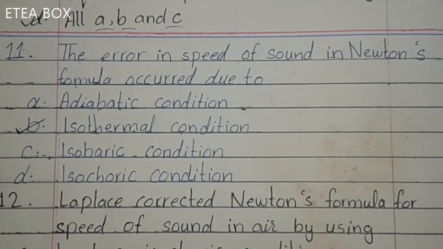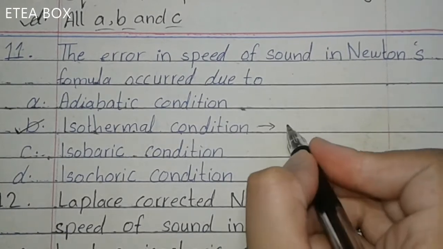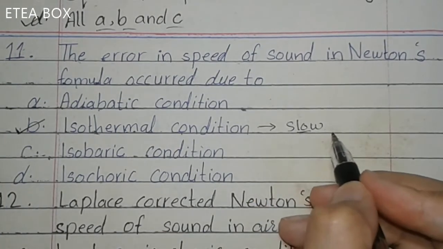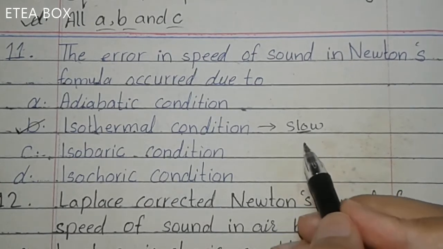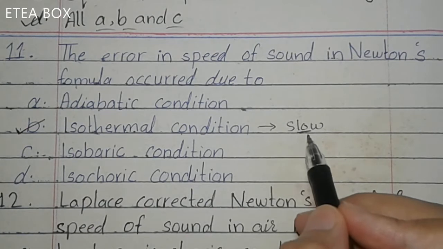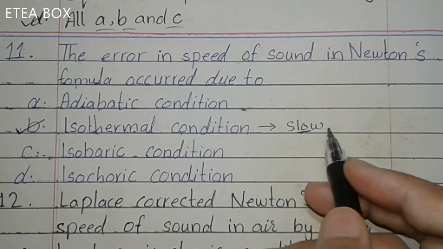And also keep one thing in your mind, that isothermal condition is very slow. It is a slow process, isothermal. That's why the error arises. Newton says that the speed of sound waves is in isothermal condition while it is slow. But in reality the speed of sound is very high. So that's why the error arises.